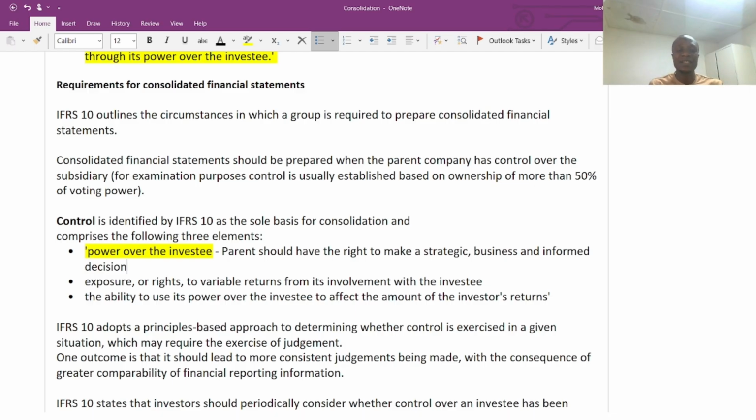The parent company should have the right to choose or select the directors, the board members, and to make informed decisions.